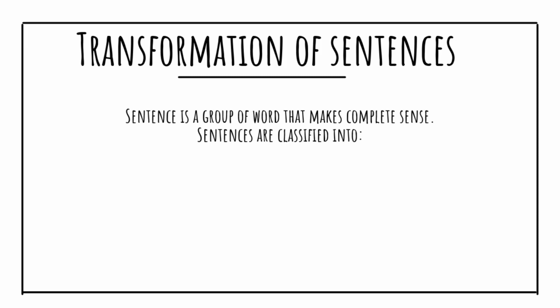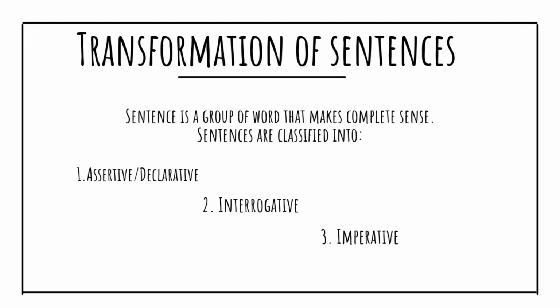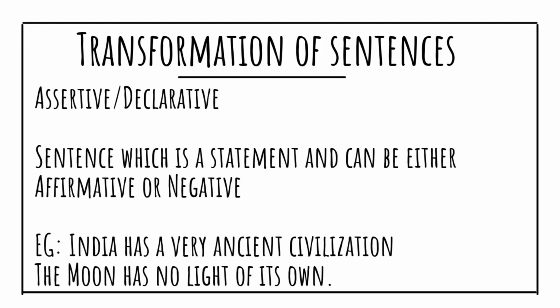Sentences are broadly classified into 4 types: assertive or declarative sentence, interrogative sentence, imperative sentence and exclamatory sentence. A sentence that makes an assertion or declaration is called an assertive sentence.